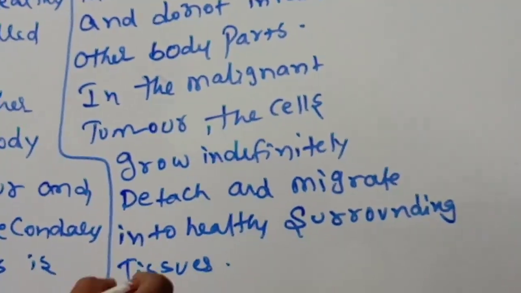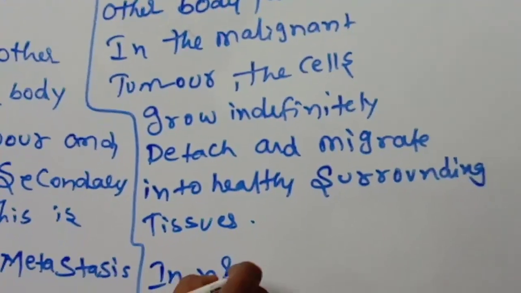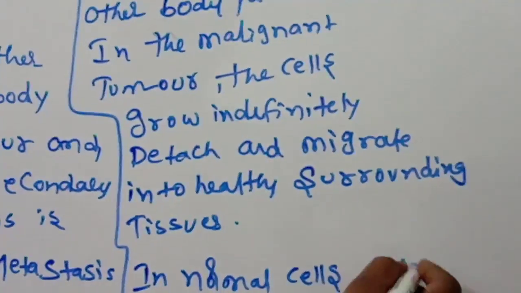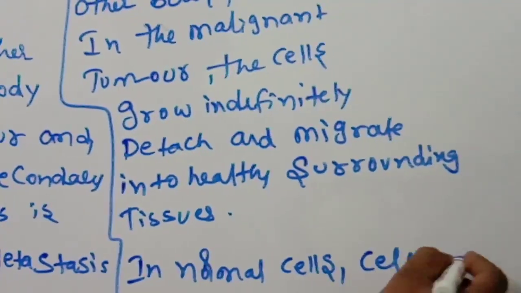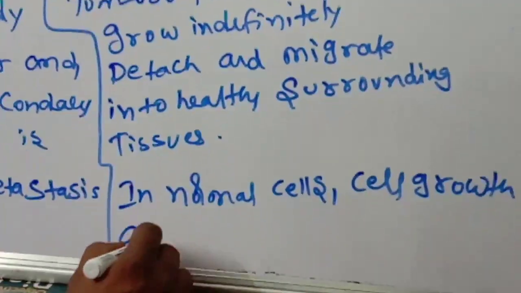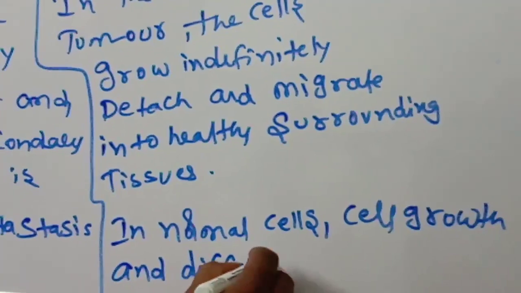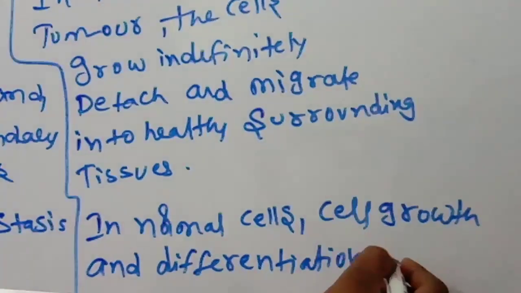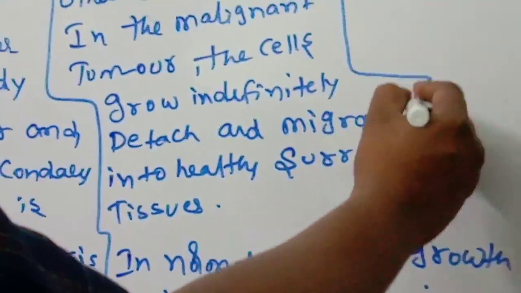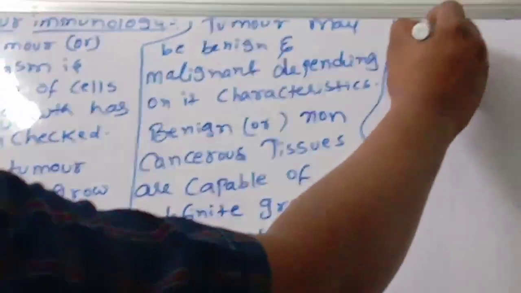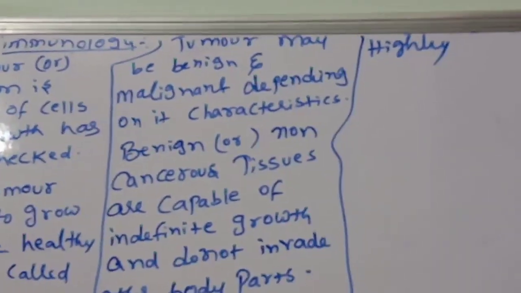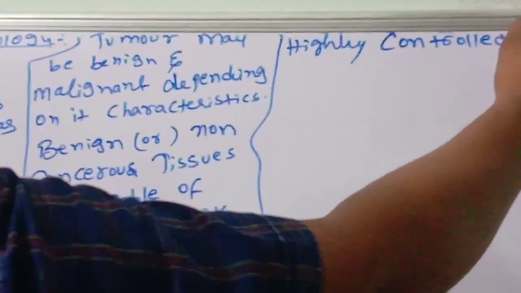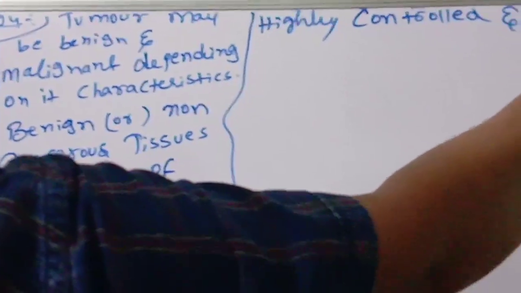In normal cells, next point: the cell growth and differentiation is highly controlled and regulated. This is important.